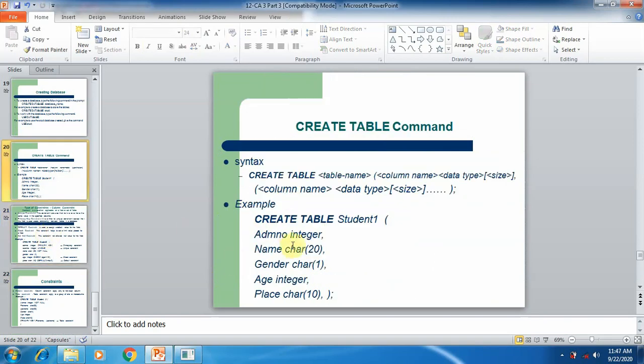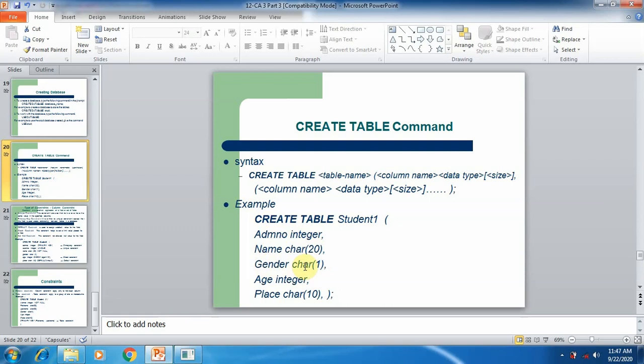There are 5 columns created with different data types. So create table name is student1. Here open parenthesis is entered. After that, admin number, space, integer is the data type, name, space, character, and then we are using a parenthesis for giving a size for the character data type, that is 20. It means in the name column we cannot enter more than 20 letters.